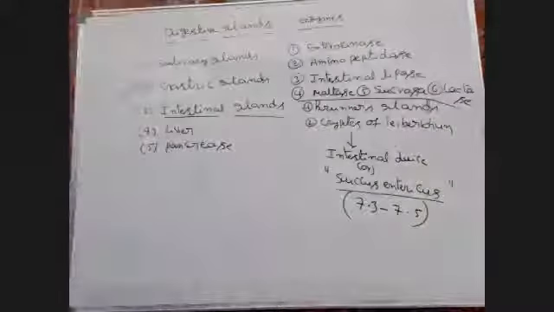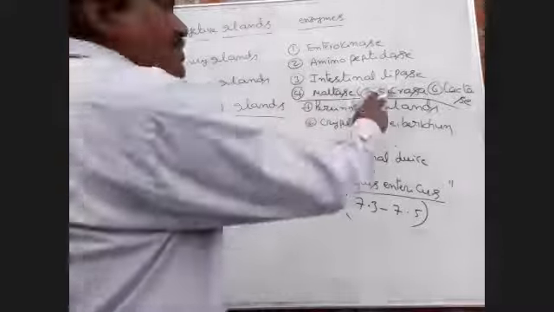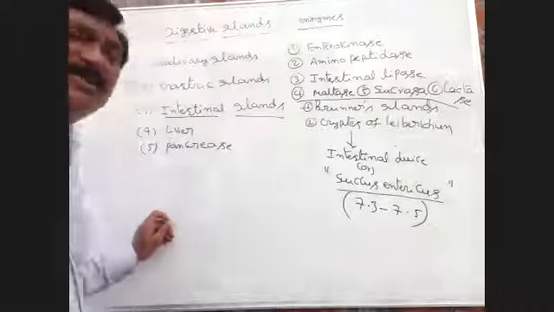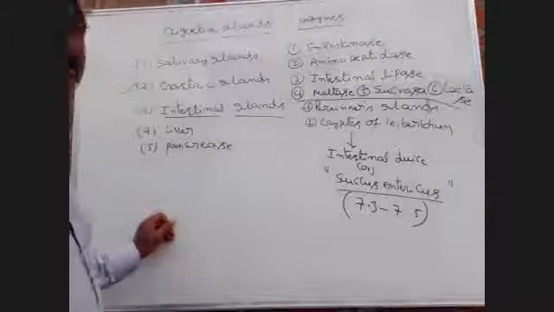Okay. These maltase, sucrase, lactase, these three are collectively called disaccharidases.